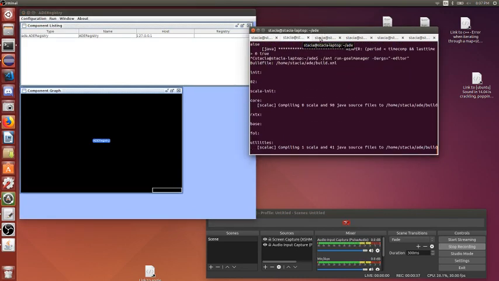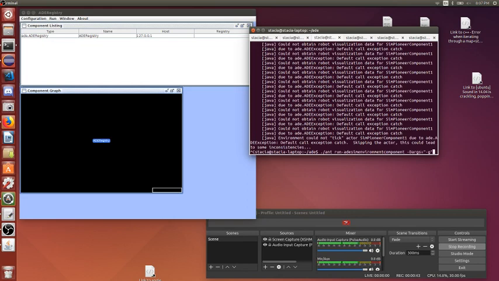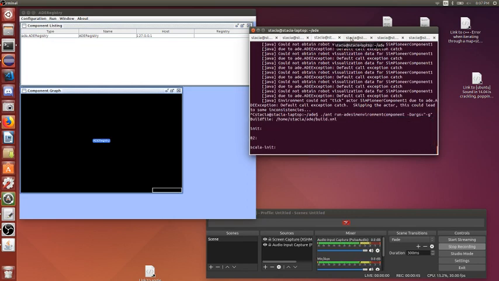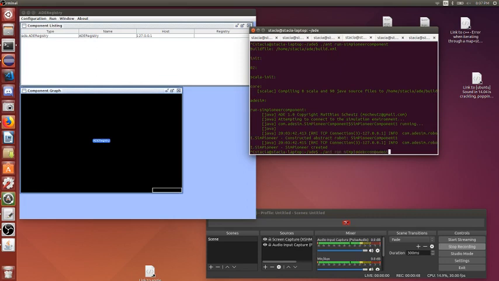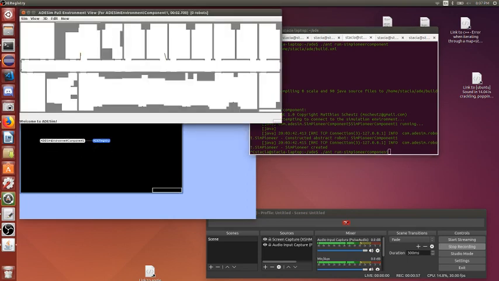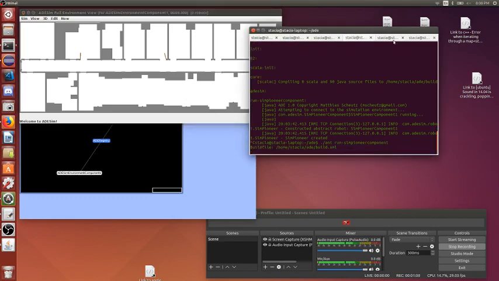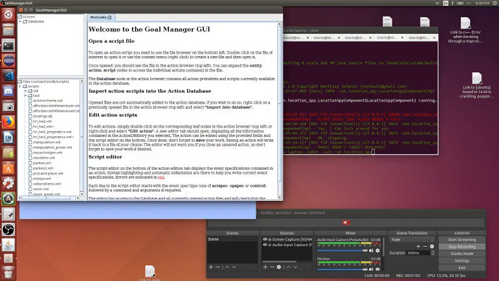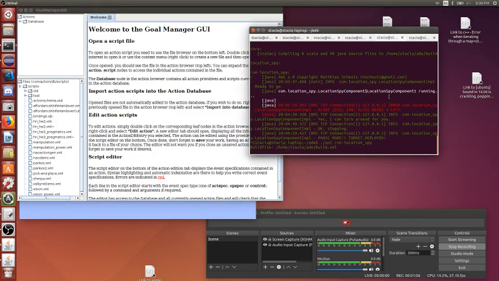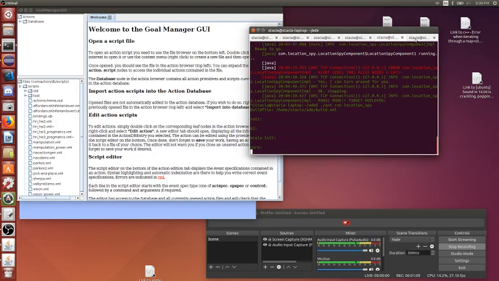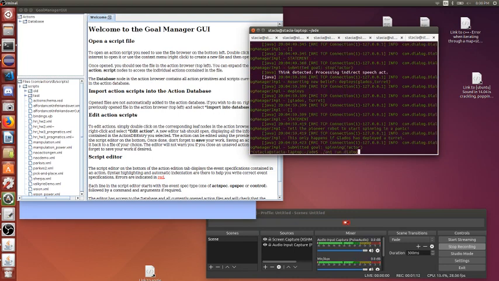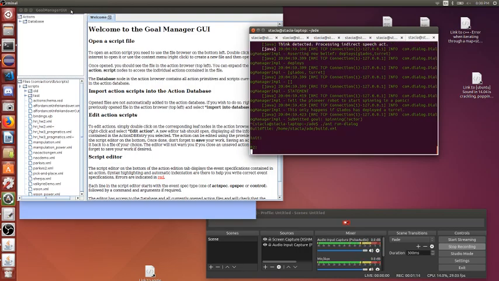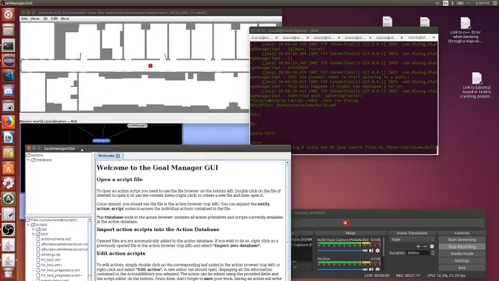Pull up the goal manager. Simulated robot environment and the robot to go inside that environment. Then the dialog manager after we run the location spy, which provides the behavior to change the robot's behavior. Okay, so dialog manager. Okay, so we need the goal manager to run the XML file.